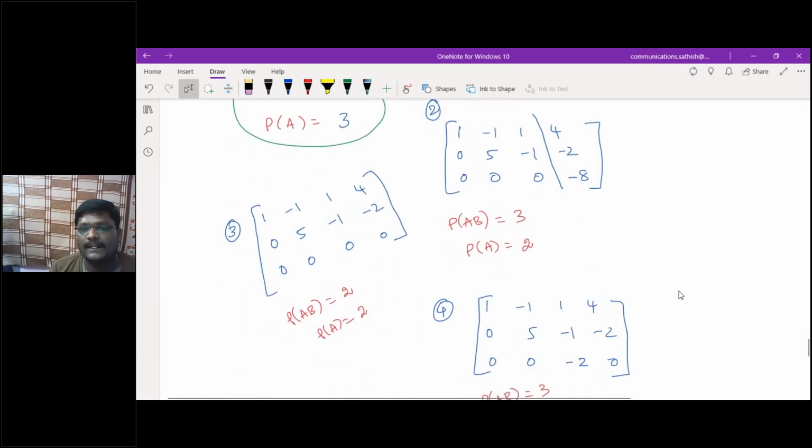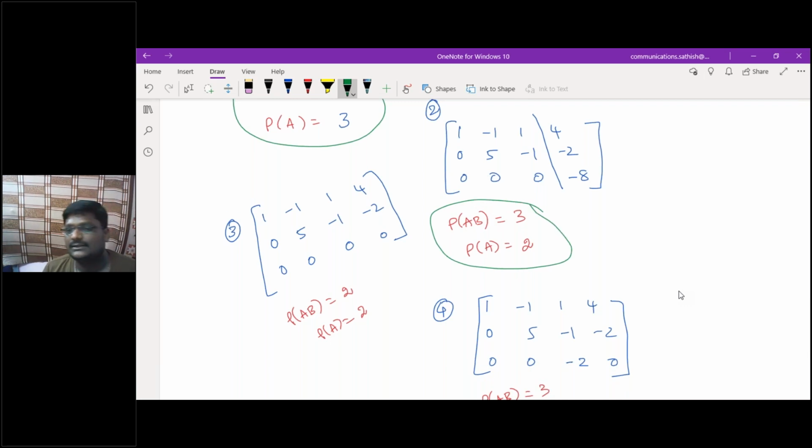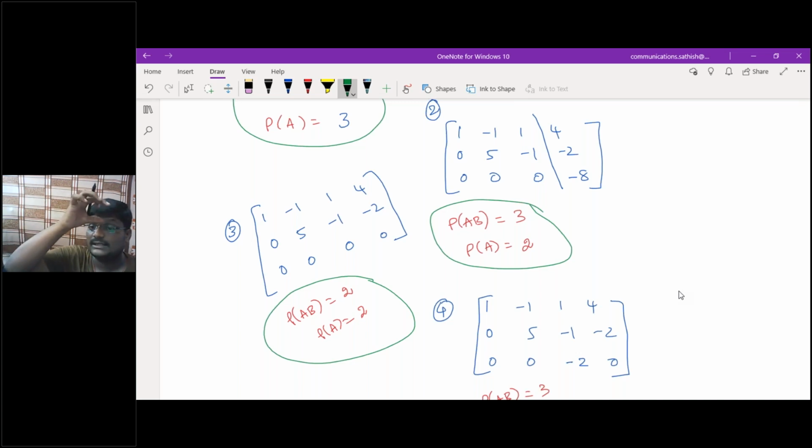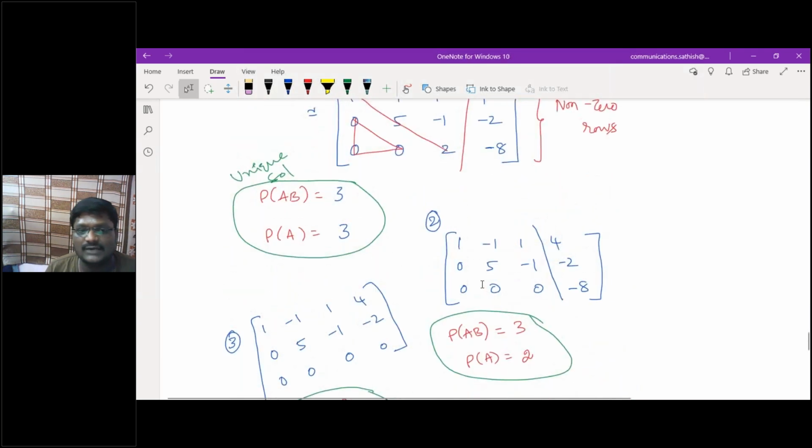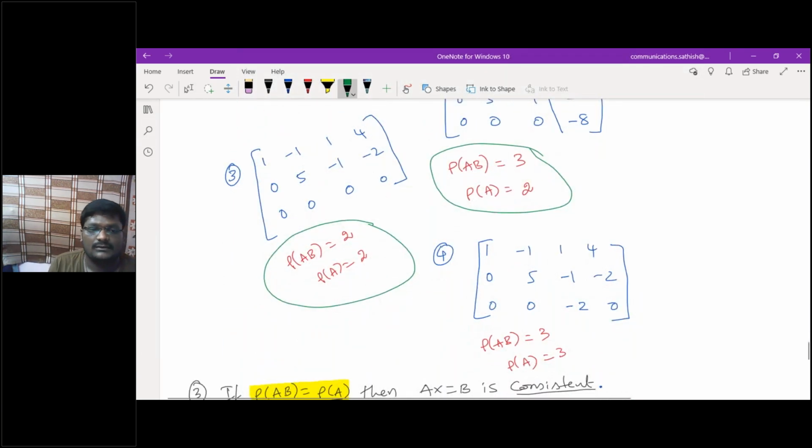Second case I did not discuss till now, I will come back to it. Third one: rank of [A|B] is equal to rank of A, but it is not equal to n, so it happens as infinitely many solutions.